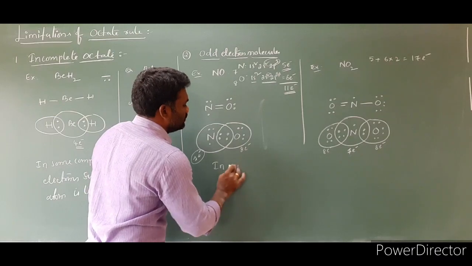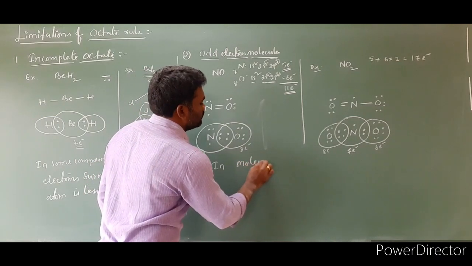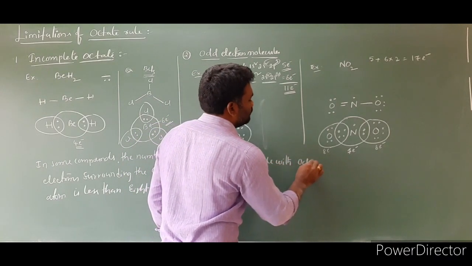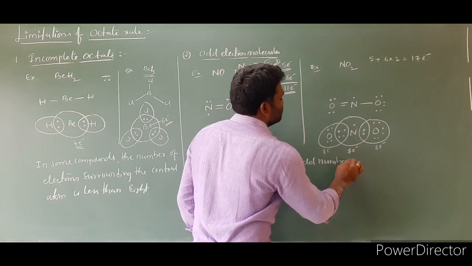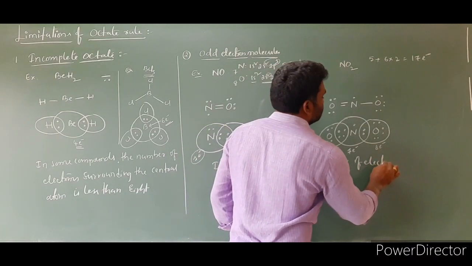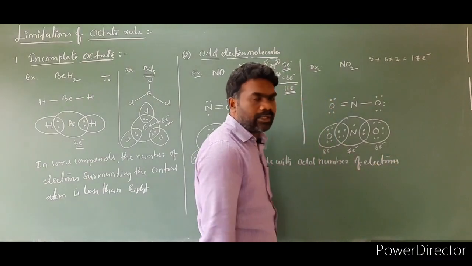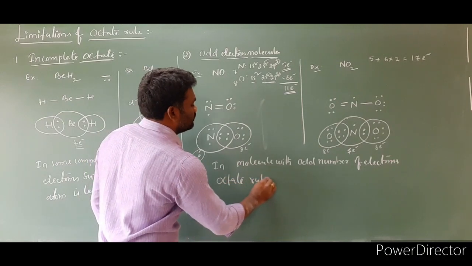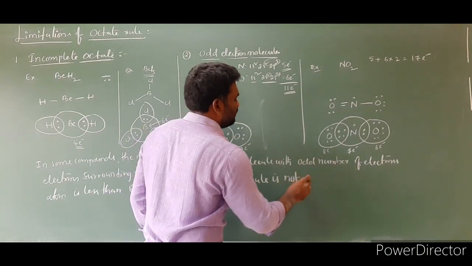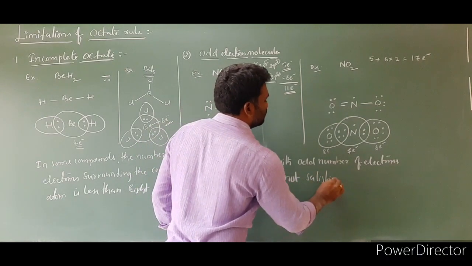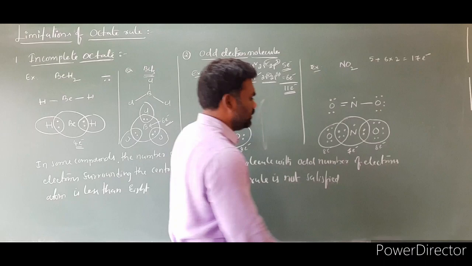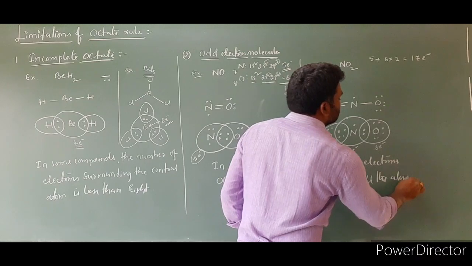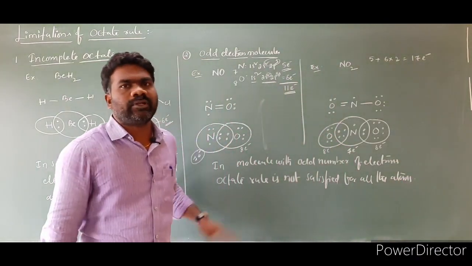In molecules with an odd number of electrons, the octet rule is not satisfied for all the atoms.